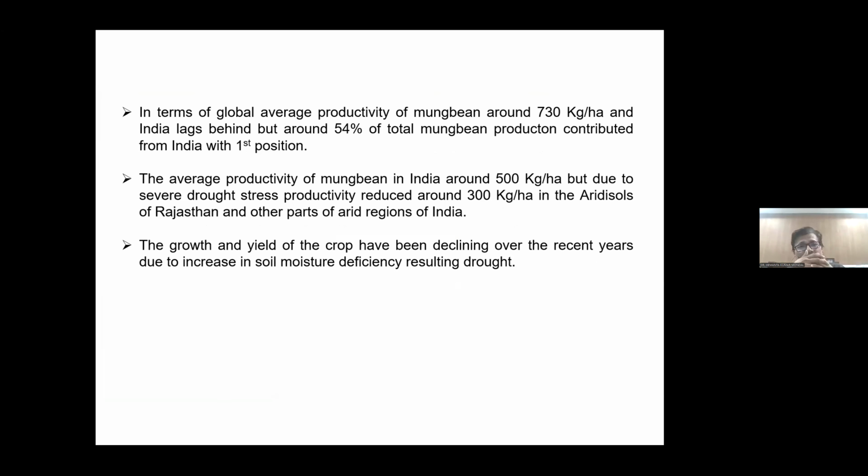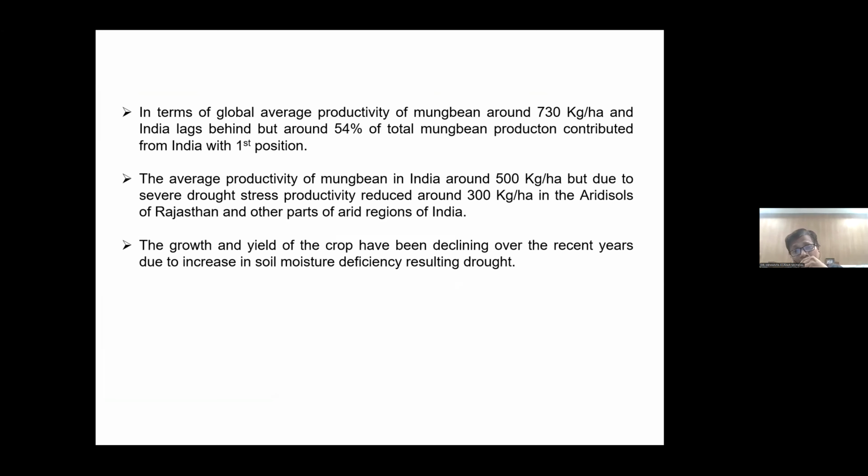But if you see India, India's total contribution is higher, 54% worldwide. Average global productivity or yield is 730 kg per hectare. But India's productivity is very low, 500 kg per hectare. It is far reduced, right?